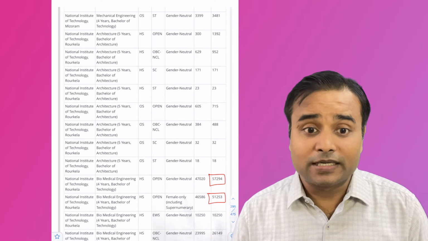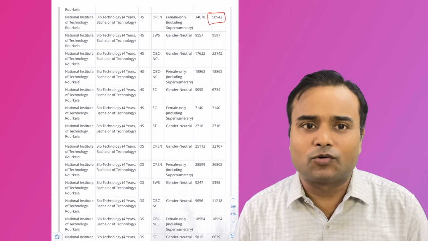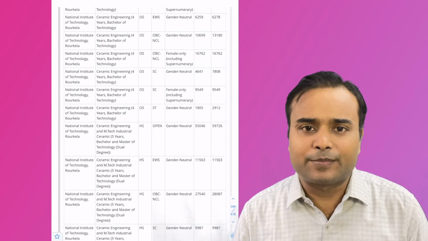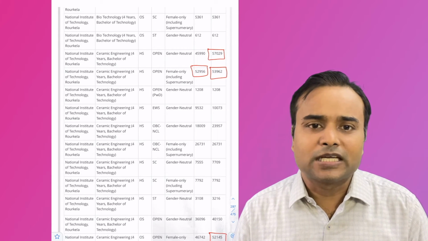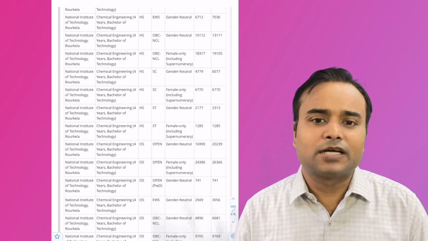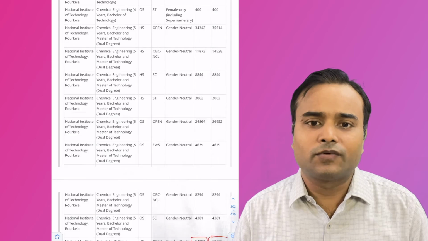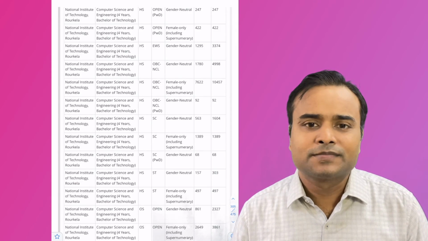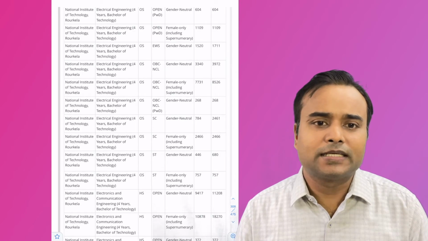Last, biomedical. Now NIT Rourkela biotechnology, ceramic engineering. What are the options in Rourkela?